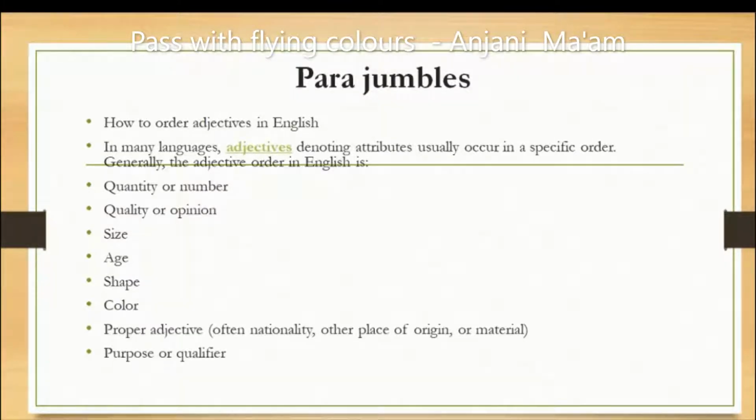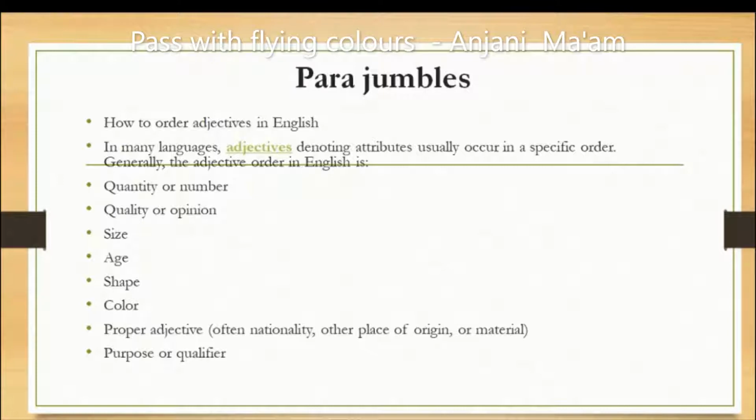So students, the next trick you can find while solving para jumbles is that whenever sentences come before you, if you are able to recognize the subject, there are some features joined with it, and these features or characteristics are known as adjectives in English. Whenever there is an adjective in the sentence regarding the quantity, number, quality, size, age, shape, color, etc., how will you rearrange these adjectives in the para jumbles? There is a strategy to solve it.